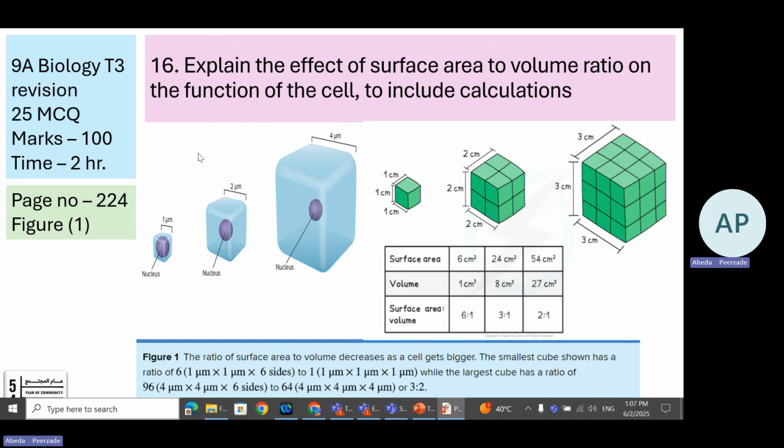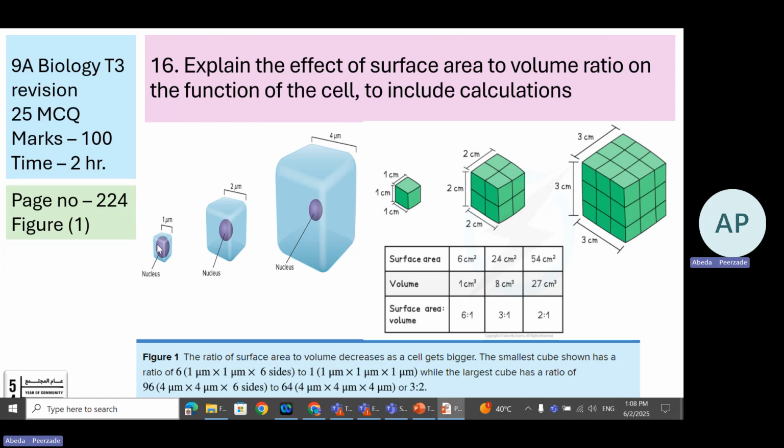Learning objective number 16, page number 224, figure number 1. In this learning objective, you will be given a problem-based question where you need to find the surface area to volume ratio. To answer this question, you should be able to calculate the surface area. So we need the formula for the surface area and volume, and then finally, we will calculate the ratio.